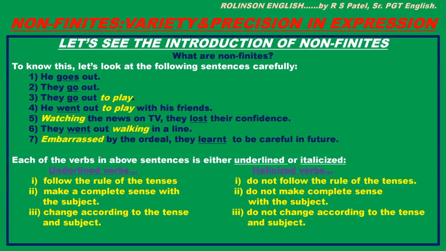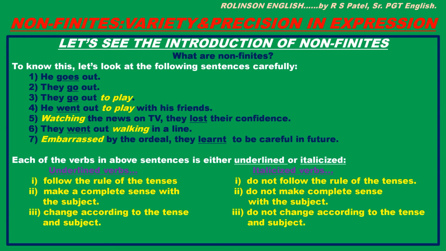Let us see it. What are the non-finites first? To know this, let's look at the following sentences carefully. He goes out, they go out. They go out to play. They went out to play with his friends. He went out to play with his friends. Watching the news on TV, they lost their confidence. They went out walking in a line. Embarrassed by the ordeal, they learned to be careful in future.